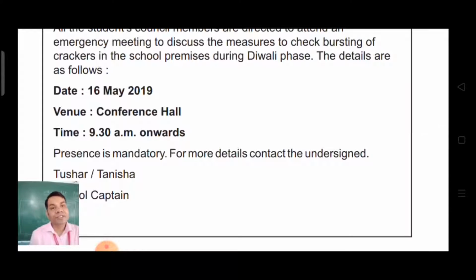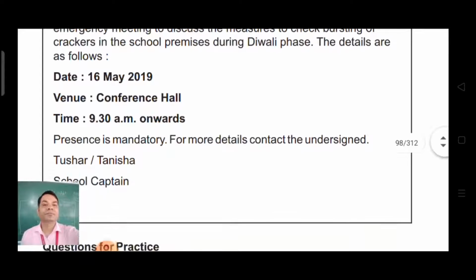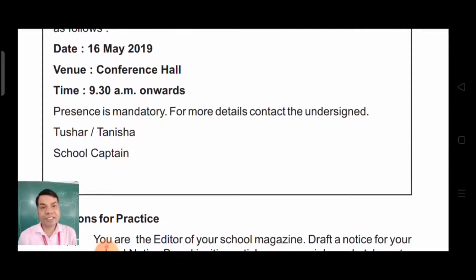Date 16, whatever the date it is, according to the day you are writing it. Venue, conference hall, time 9:30 am onwards. Presence is mandatory. For more details, contact the undersigned. So boys will be writing Tushar and girls will be writing Tanisha, school captain.